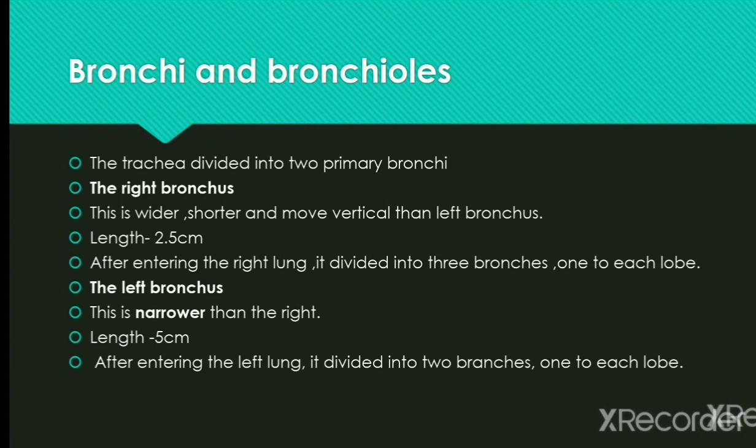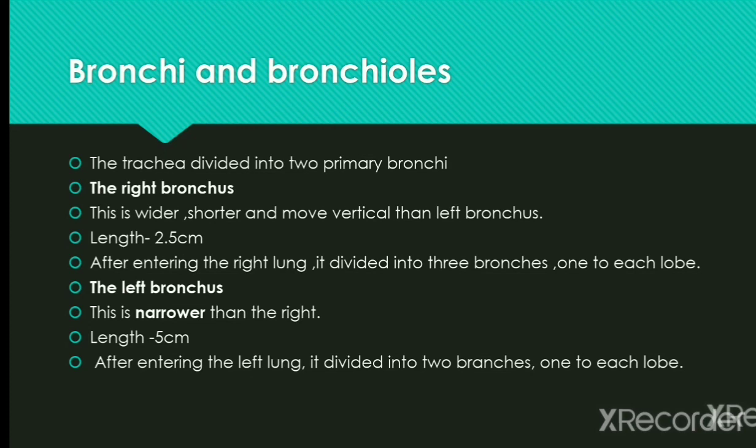After the trachea, the bronchi are the main passageway into the lungs. When someone takes a breath through their nose or mouth, the air travels into the larynx. The next step is through the trachea, which carries the air to the left and right bronchus. The trachea is divided into two primary bronchi, the right bronchus and the left bronchus. First of all, the right bronchus.